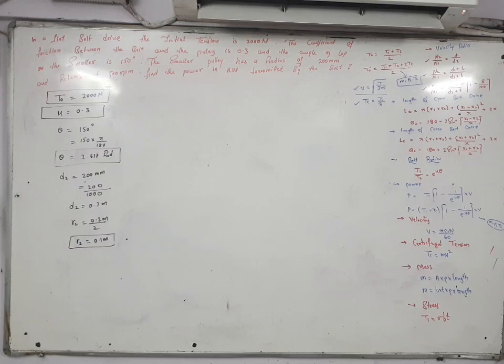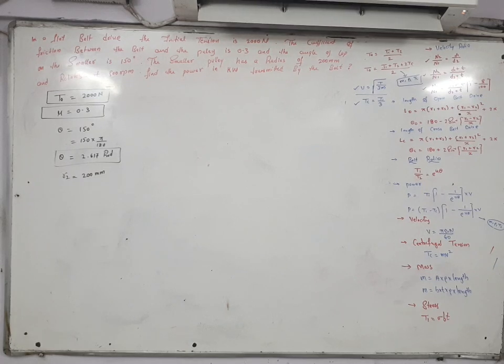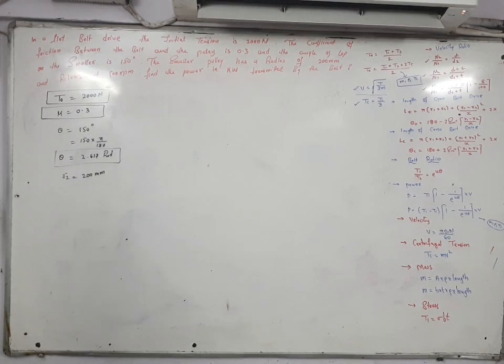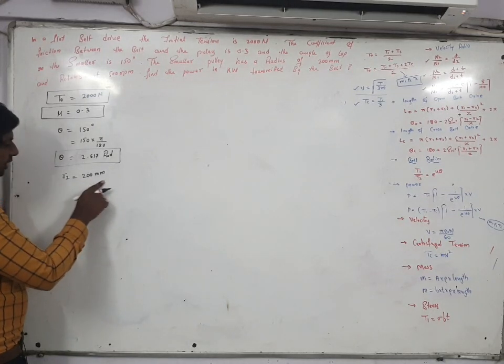After getting the value of R2, R2 is equal to how much? 0.2 is given. Directly the radius is given, not the diameter.